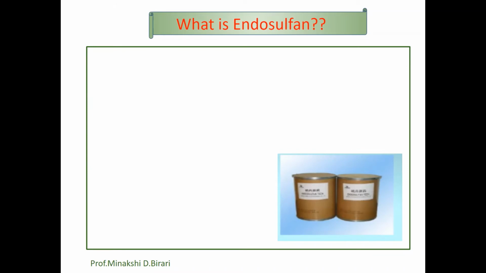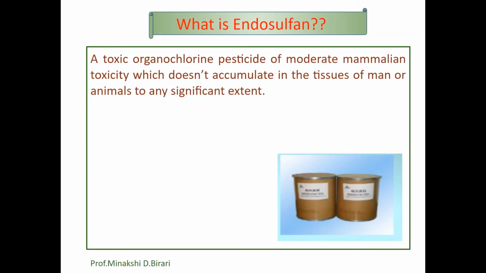What is endosulfan? A toxic organochlorine pesticide of moderate mammalian toxicity which doesn't accumulate in the tissues of man or animals to any significant extent. It is called endosulfan, which is a toxic organochlorine pesticide. It is present in two forms, alpha endosulfan and beta endosulfan.